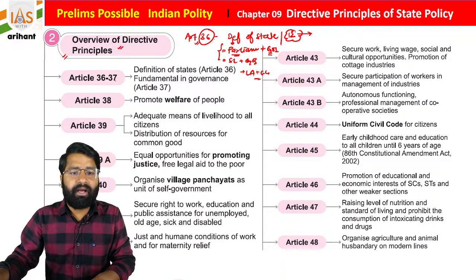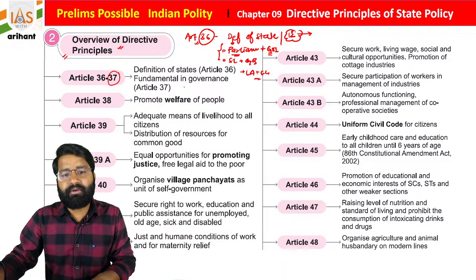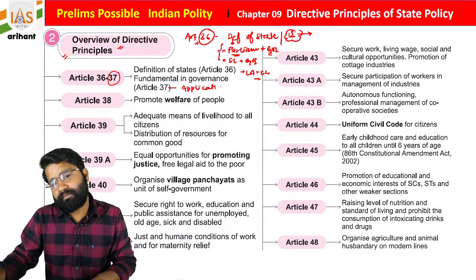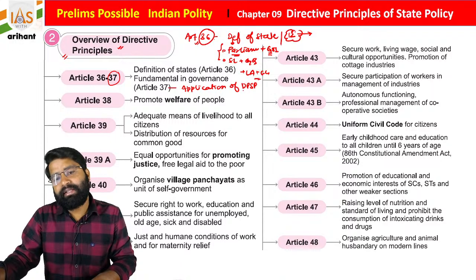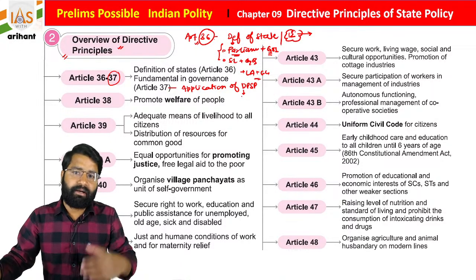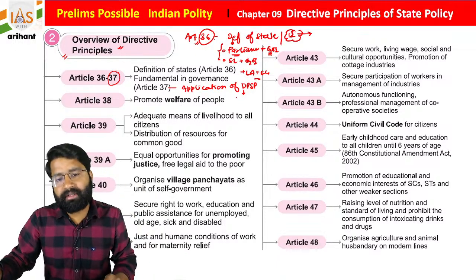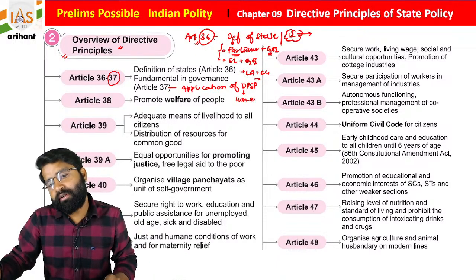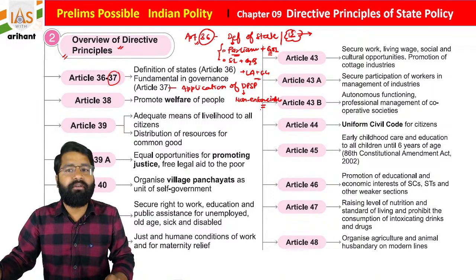Okay. Now Article 37 is about the application of DPSP. Here they are mentioning that it is not going to be enforceable in court, so it is non-enforceable in a court of law.